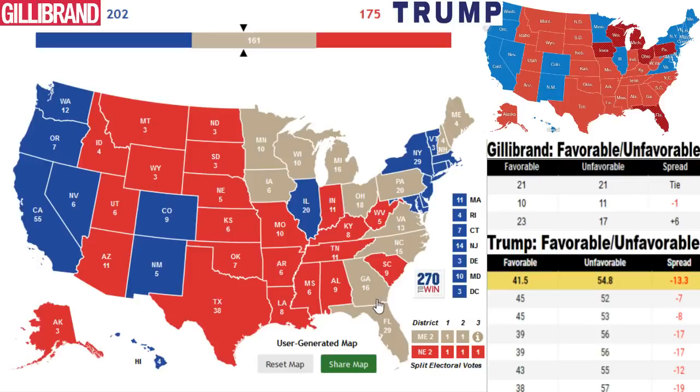But moving on over here to the Southeast, Georgia, a state that went for Trump by about 5 percentage points. The reason Georgia is so much more competitive than the other southeastern states that surround it is the fact that the Atlanta population and the suburban areas around it are becoming a bit more Democratic over the course of time, and it's a big population center, which is making this state a bit more competitive, almost shifting more towards Florida, which is, of course, the most consistently contested state down here in the Southeast in these presidential elections. But with Gillibrand not very well known in this part of the country, I think Trump would also be able to keep his lead in that state.